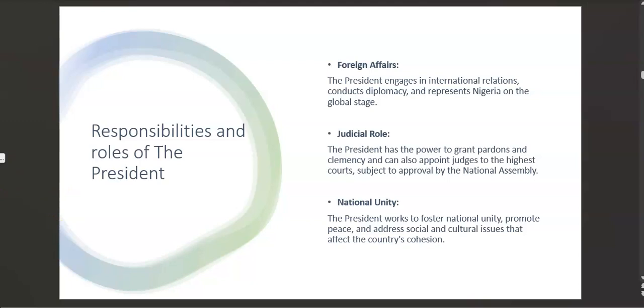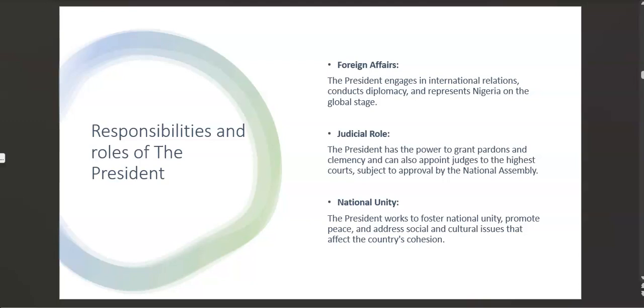Another role is national unity. The president works to foster national unity, promote peace, and address social and cultural issues that affect the country's cohesion. The president is in charge of national unity. He has to make sure that there is peace in the entire country, that people are okay, people are living in peace, and people are working together to achieve a desired goal.